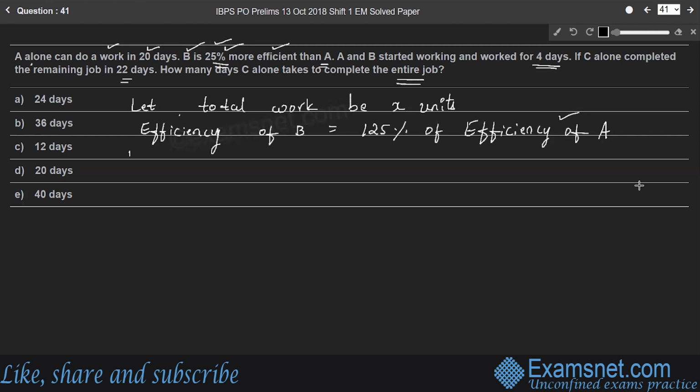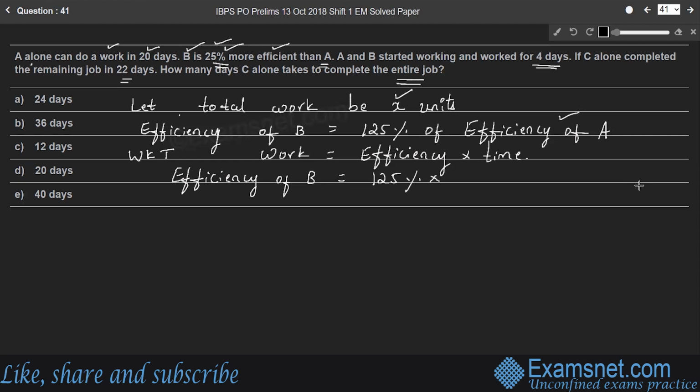So we know that work is equal to efficiency into time. So efficiency is work by time. Therefore, the efficiency of A is equal to, so directly we can write the efficiency of B is 125% into the efficiency of A. The total work is X units by time.